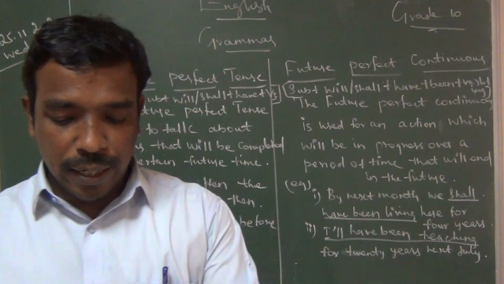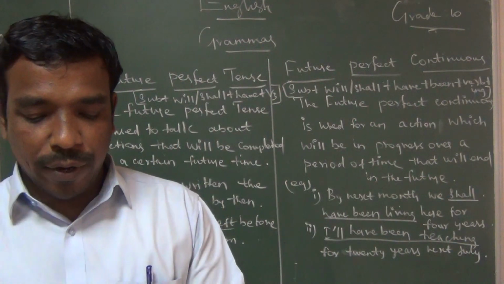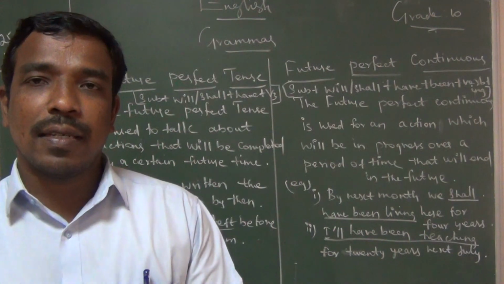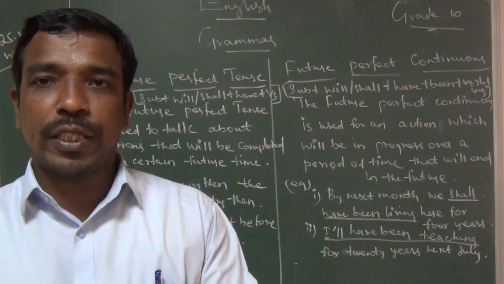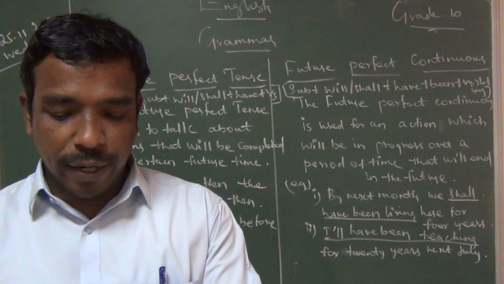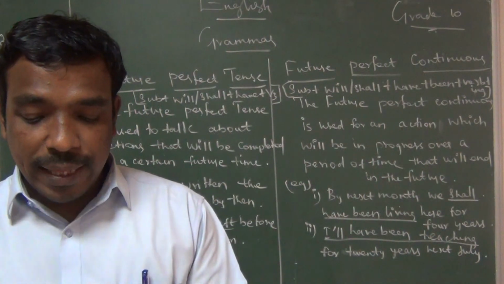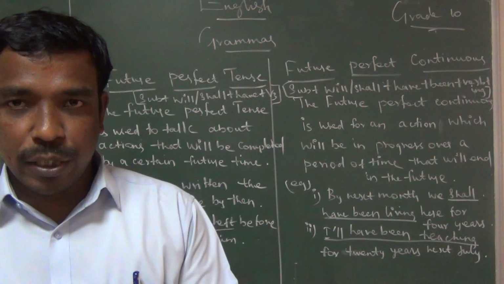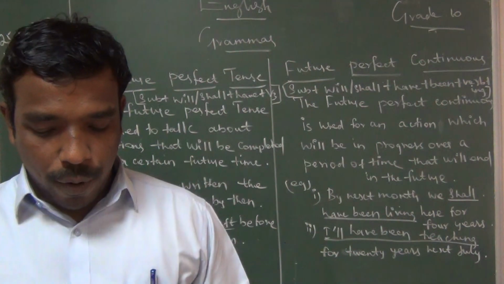Complete the sentence in present tense form. Saravanan always dash for a walk in the morning. Always means what tense? Habitual action, is it or not? So whenever you get this type of question, you should ask yourself, what are the ways we can use? Always, so habitual action. In the morning, so Saravanan is third person singular, so simple present tense we should use. Saravanan goes for a walk in the morning.